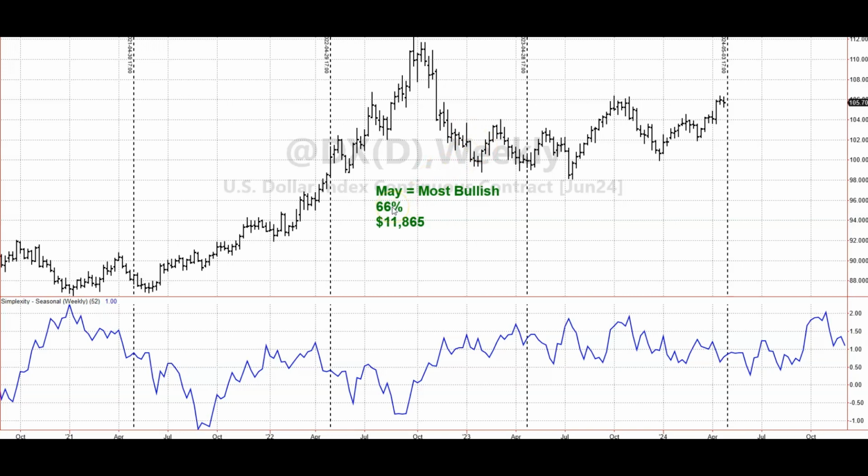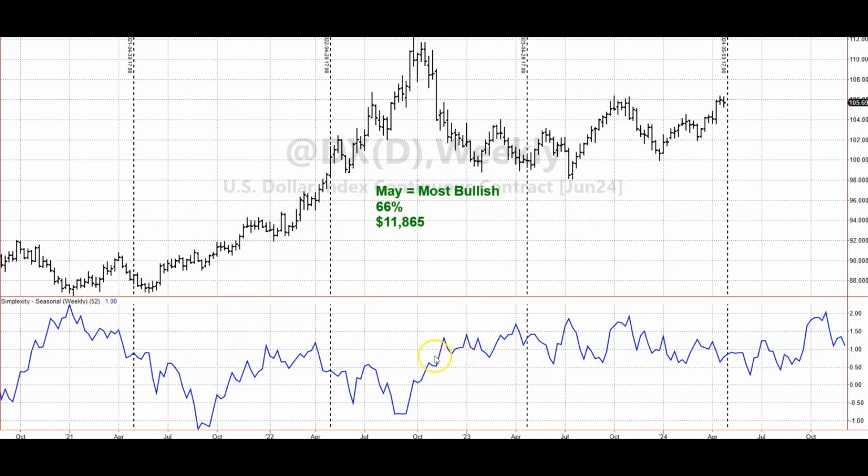66% of the Mays in this backtest have finished higher than they have opened and has had a net of just under $12,000. And if we look at the chart, we see that 2 out of the 3 years here that are shown did finish higher than they opened. That's last year, the year before, but the year before that finished lower. So there's where your 66% is shown actually in these 3 years here in the backtest.